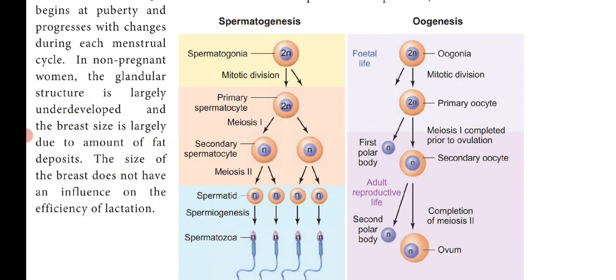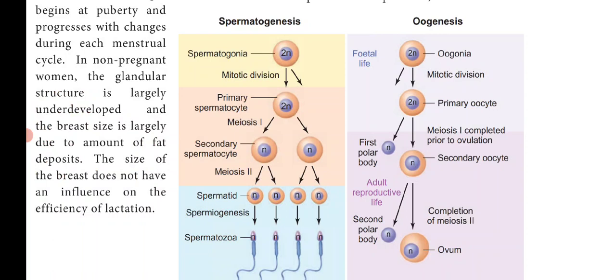The primary oocyte is then surrounded by a single layer of granulosa cells to form the primary follicle. The primary follicle gets surrounded by many layers of granulosa cells, and a new theca layer is formed. This is called the secondary follicle.